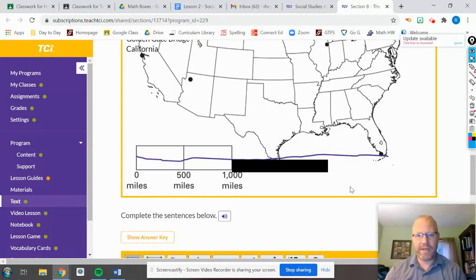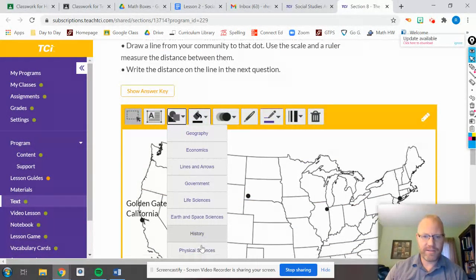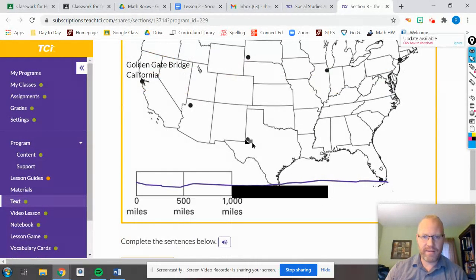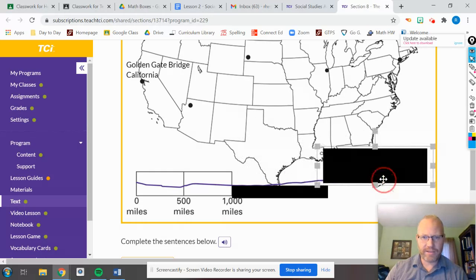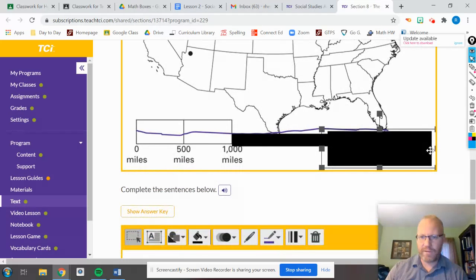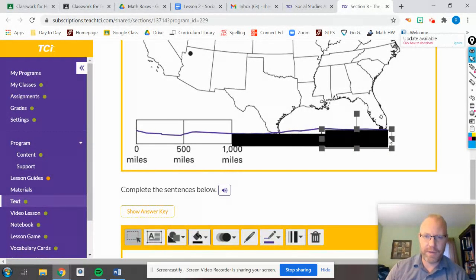Now I'm going to make one more box that finishes my line so I can see how far that line goes. So take a look at what we got here. As you can see, I'm making another box, and I'm going to use this box to show how long my line is. So I'm going right to the edge of my line, starting at the edge of that box. So the edge of this box is 2,000 miles.